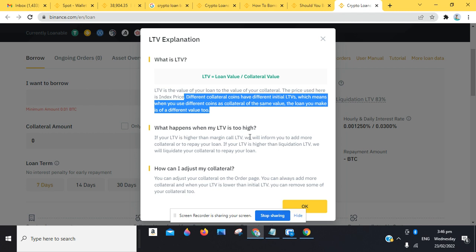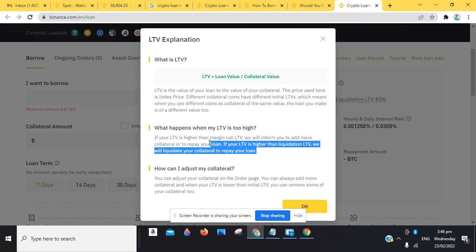So what happens if my LTV is too high? You want to know that if your LTV is higher than the margin call LTV, we inform you to add more collateral or repay your loan. If your LTV is higher than the liquidation LTV, we will liquidate your collateral to repay your loan. So there's usually a process that this follows. The initial stage, when it's getting closer to a bad loan, is what we call the margin call LTV. But when it's now a bad loan, that's what we call the liquidation LTV.